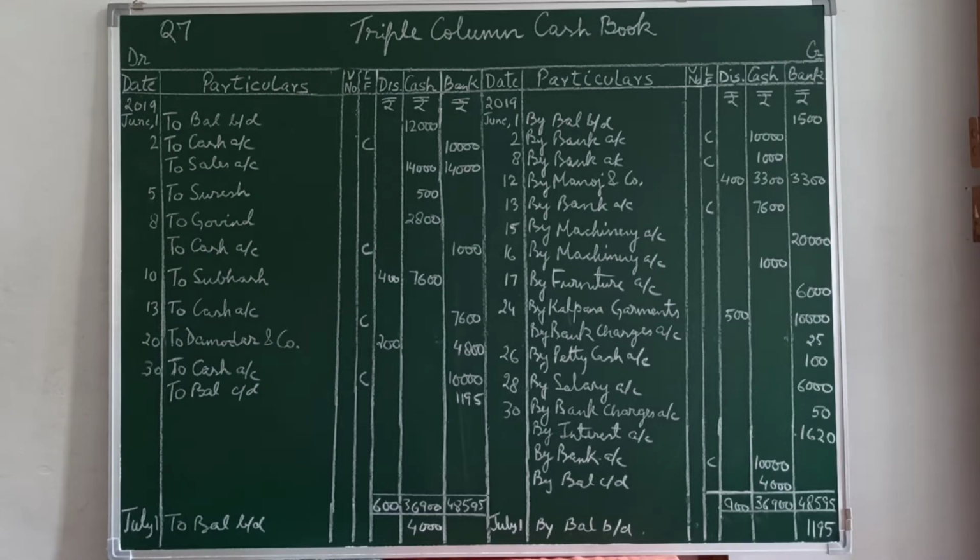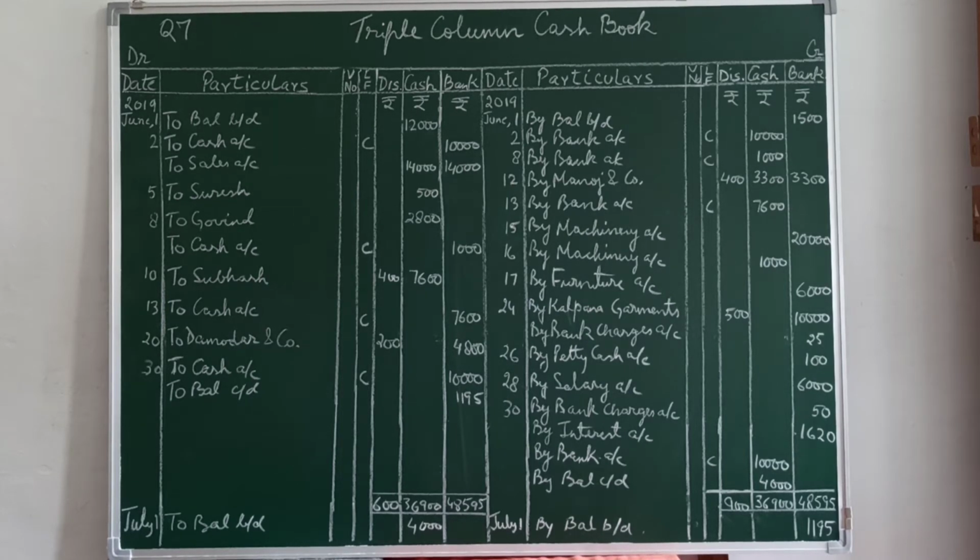12th, settled the account of Manoj and Company by payment of 6,600, half cash and half by check. So cash is going out and bank is giving. So credit side, date 12th, by Manoj and Company. Since that transaction was for rupees 7,000 on the third, but now the payment you are making is 6,600, 7,000 minus 6,600 gives you 400 discount received. Half you pay by cash, 3,300, half you pay by check, credit the giver, 3,300.